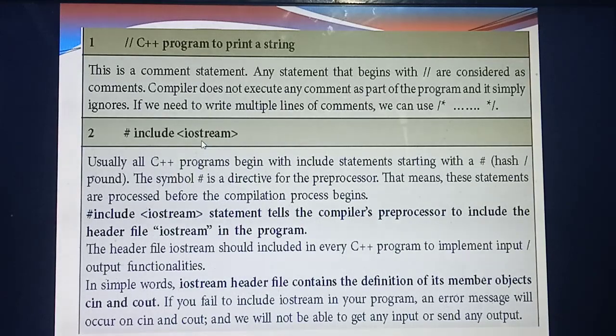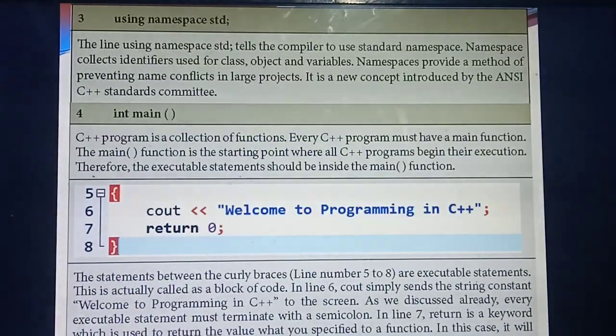If you fail to include it and use cin and cout in a program, it will throw an error, because without the header file iostream you cannot get proper input and output. Everything is predefined inside the header file. If you do not include it while writing the program, you will get an error message or you will not get the proper output. Understand? Yes. The third one is using namespace std.